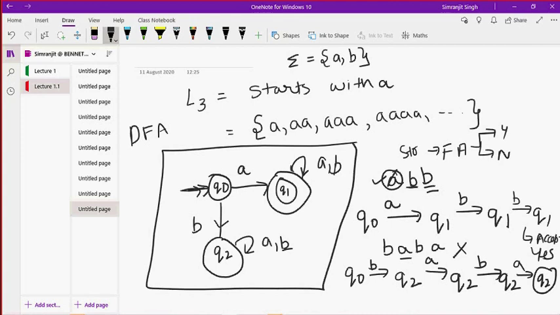In the same way you can test any string. Suppose I want to test the string ab. It exists in the language because it starts with a, so it will surely exist in the language. From the state Q0, if I give a, it goes to Q1. After that, if I give b, it stays at Q1. Q1 is the final state, so yes, this string is present inside the language.